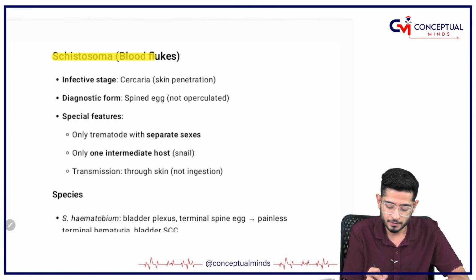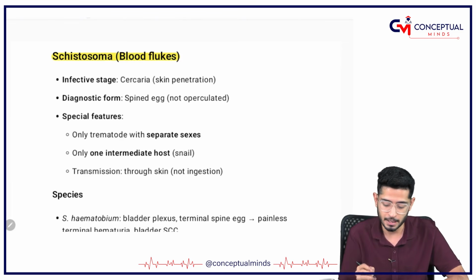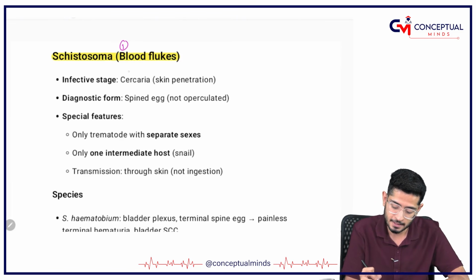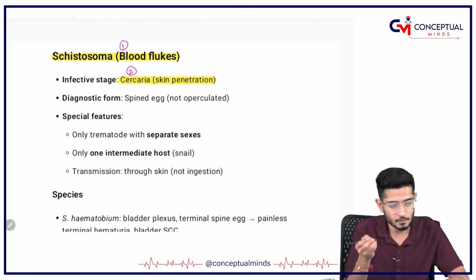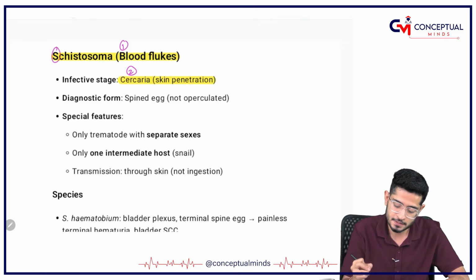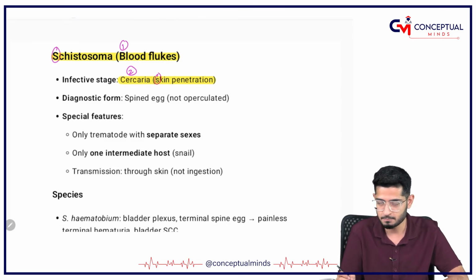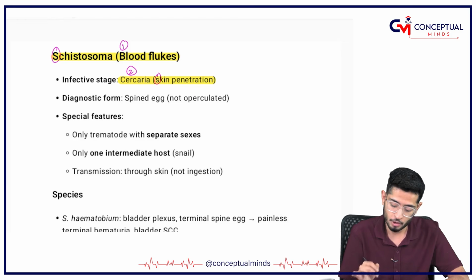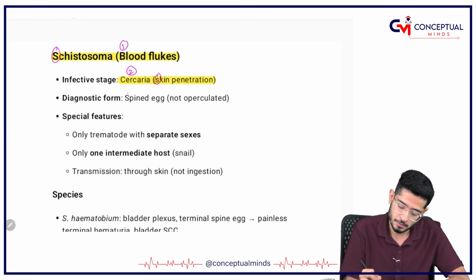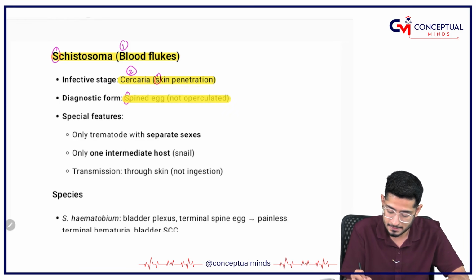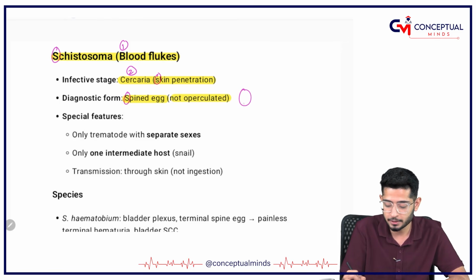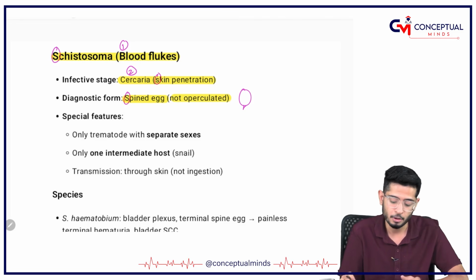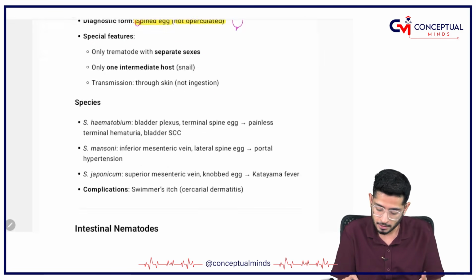I told you that schistosoma is also called the blood fluke, first of all. Second thing is the infective stage is going to be Cercaria. This I have also told you. Then S for schistosoma, S for skin penetration. Please remember, it is penetrating through the skin. And S for schistosoma, S for spined eggs. They have got spined eggs. The eggs are not operculated. Remember, S is a very important exception.